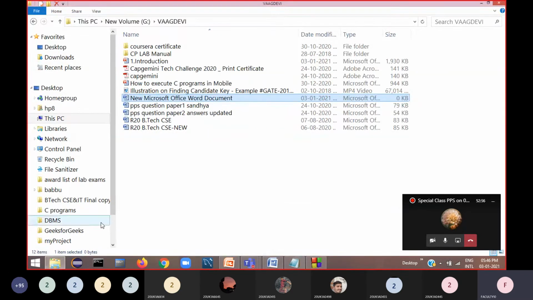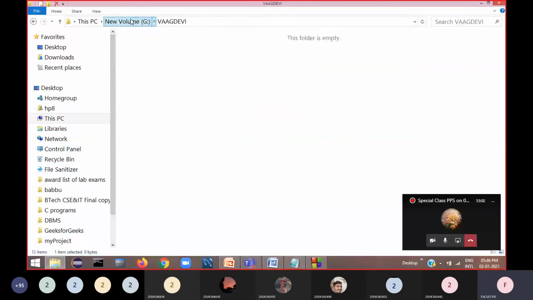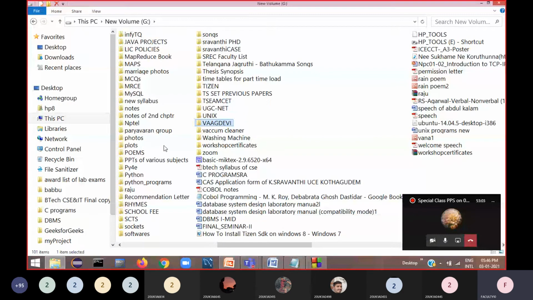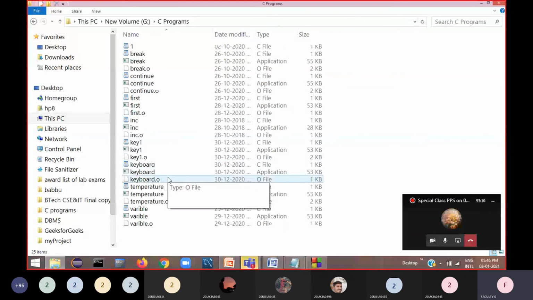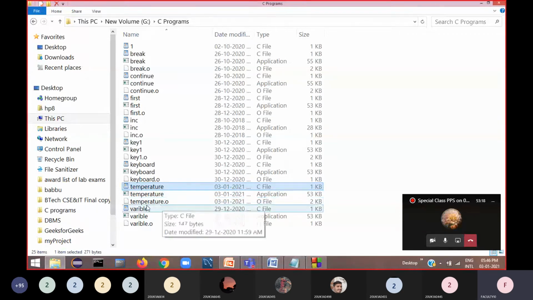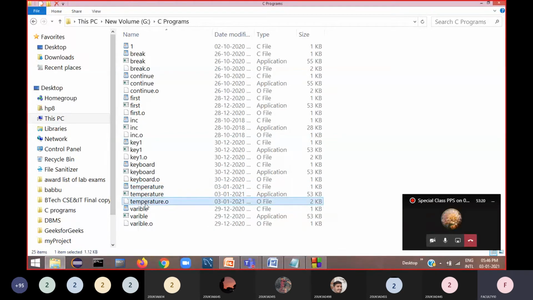I will show that. For example, this program I have stored in the G drive. In the G drive I have created a folder called C programs. In this C programs folder, now see, I have created temperature. This is my C file. Now for this C file, is it visible or shall I increase the font? No, I cannot increase the size here. View.